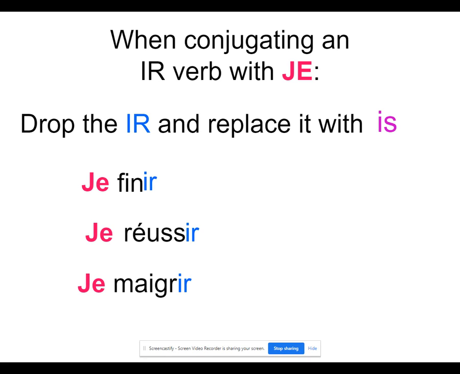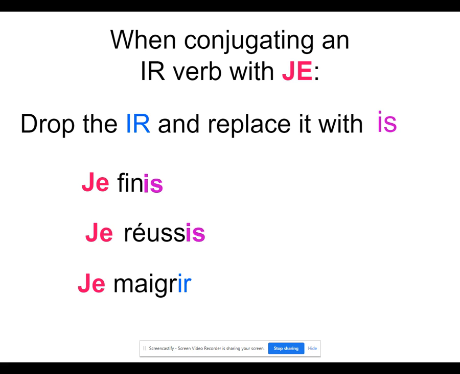All right, so we have the verb finir. So I want to say I finish or I'm finishing. I'm going to drop the IR, replace it with IS. Je finis. All right, so the S is silent. Want to conjugate réussir with je, I'm going to drop the IR, replace it with IS. Je réussis. Okay, which means I succeed or I am succeeding.